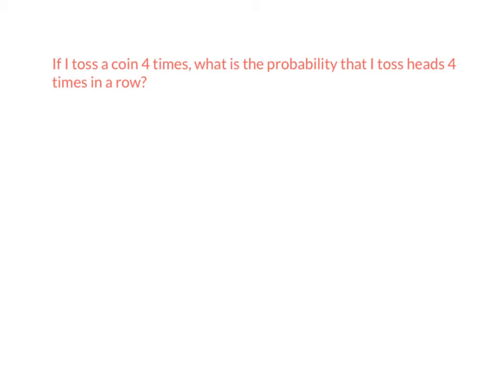So there are 4 events here. Each time I toss a coin is a new event. Each of these events is independent. What happens on this toss of the coin doesn't affect what happens the next time I toss a coin. So if you get heads on the first toss, that does not affect your chances of getting heads on the second toss. Each time you toss the coin, you have half probability of getting heads, half probability of getting tails.